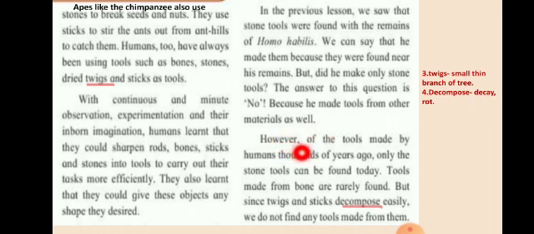However, of the tools made by humans thousands of years ago, only the stone tools can be found today. Tools made from bones are rarely found. But since twigs and sticks decompose easily, we do not find any tools made from them.